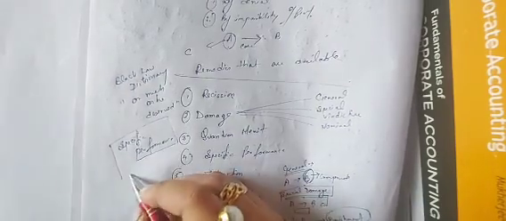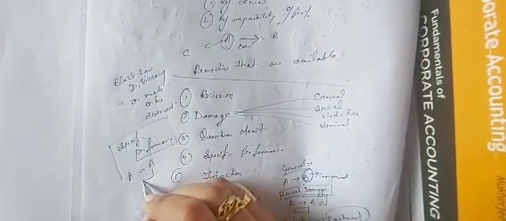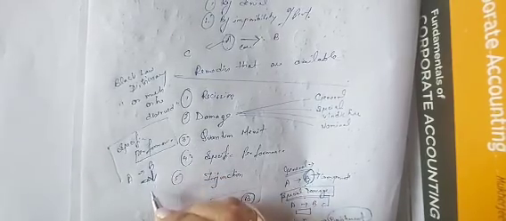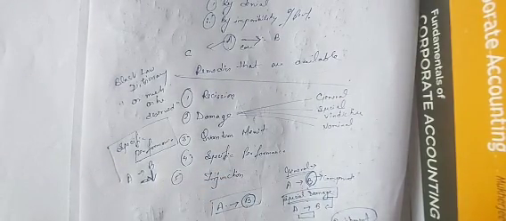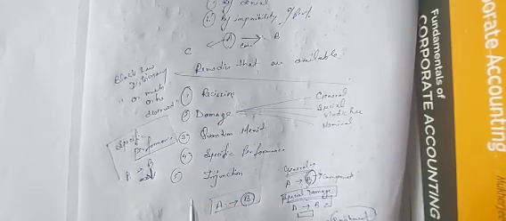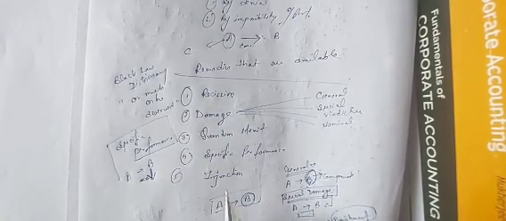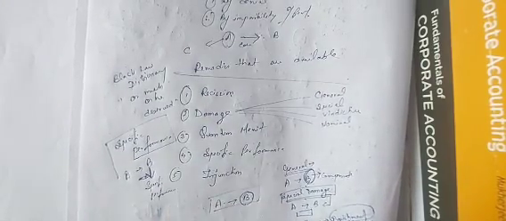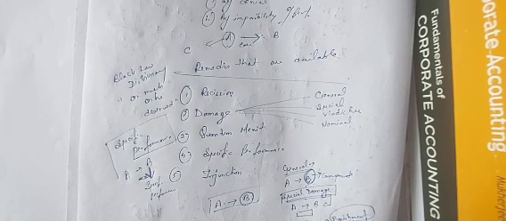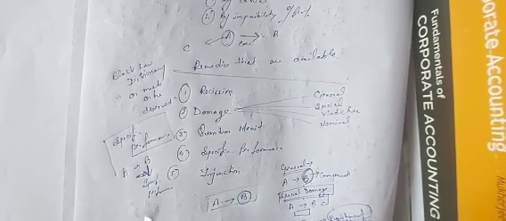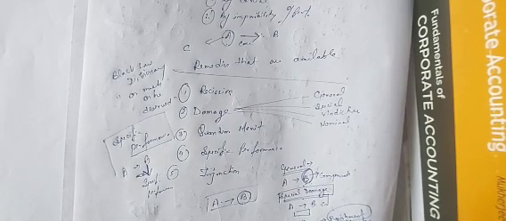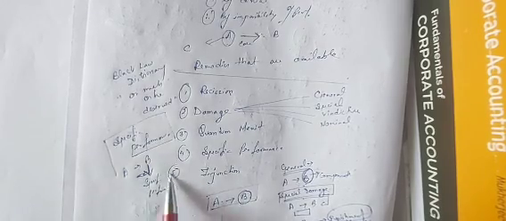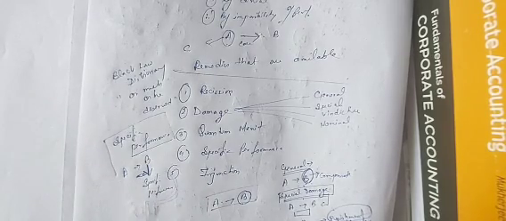Suppose A and B, now B has suffered some loss, B will go and file a suit for what? For specific performance by the court, meaning B will ask the court to take necessary legal steps to provide him or her the remedy. Okay, so B will apply to the court for specific performance. So this type of specific performance is only possible if monetary compensation is not adequate, right?